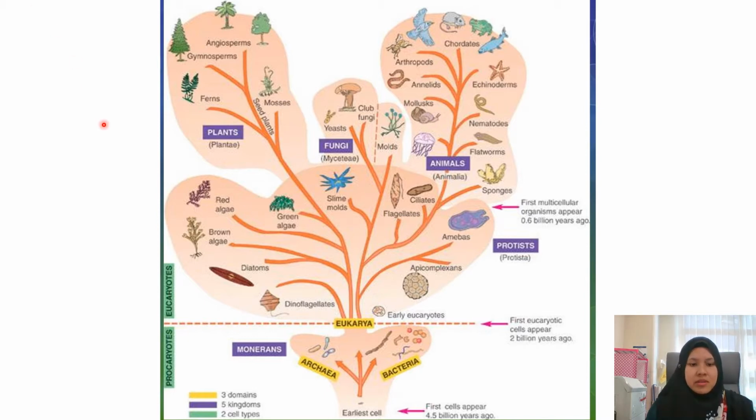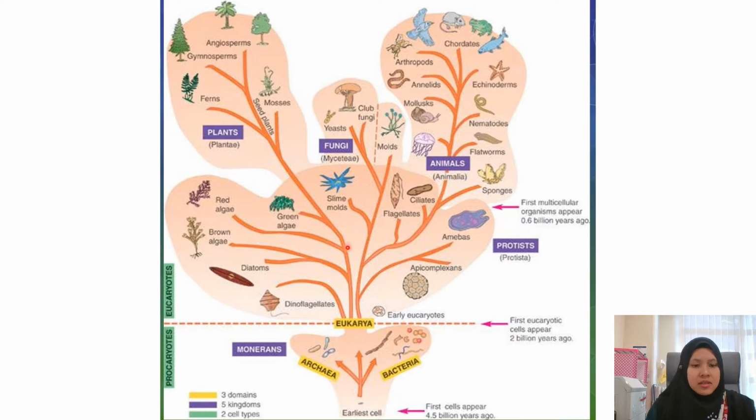Okay, so today we are going to learn more about the five kingdoms, and as you can see here, this is a diagram, and I like to think of this diagram as a tree of life simply because the shape of this diagram is like a tree. And I also think that this diagram is so powerful because a lot of information is embedded in it, and we can extract and learn more just from this one diagram.